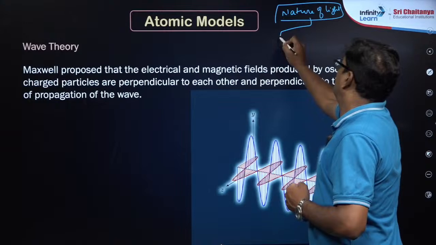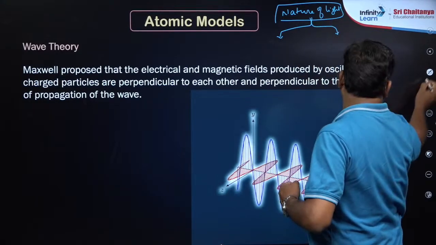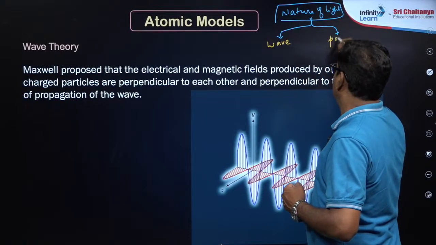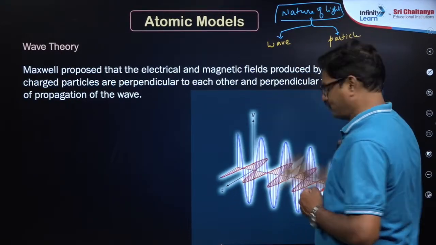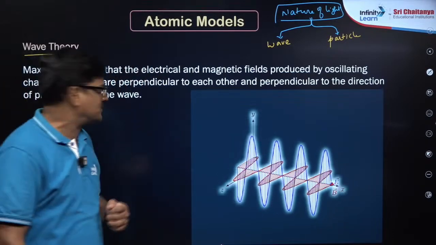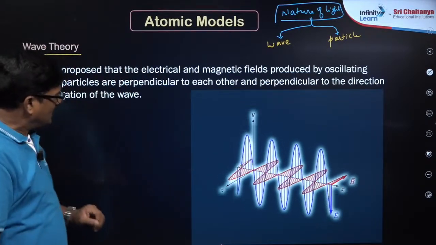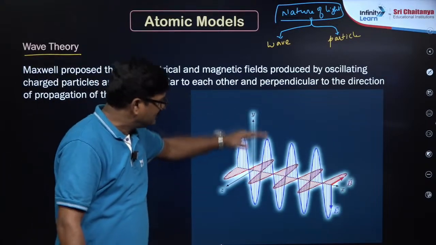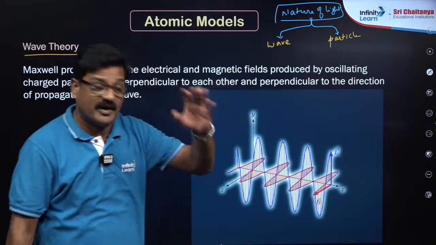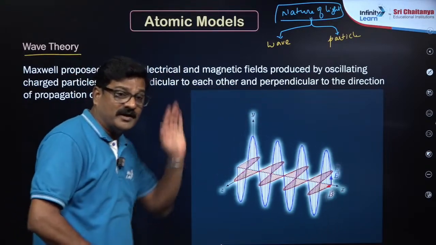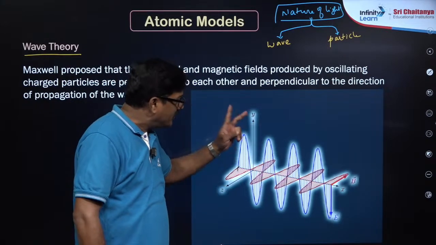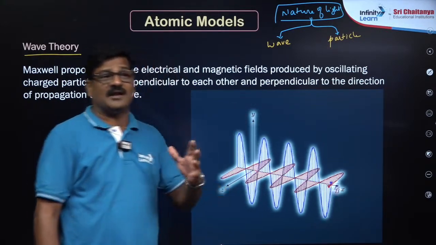That's the reason why we have to learn the nature of light. So nature of light बोलने के लिए two theories are there. One is wave theory and another one is particle theory, corpuscular theory. So let's talk about the wave theory first. According to the wave theory, light is a form of energy which propagates in the form of electromagnetic wave. इस electromagnetic wave में यहाँ पर दो वेव देख रहे हैं ना, एक ब्लू वेव है और एक लाल कलर वाला है.